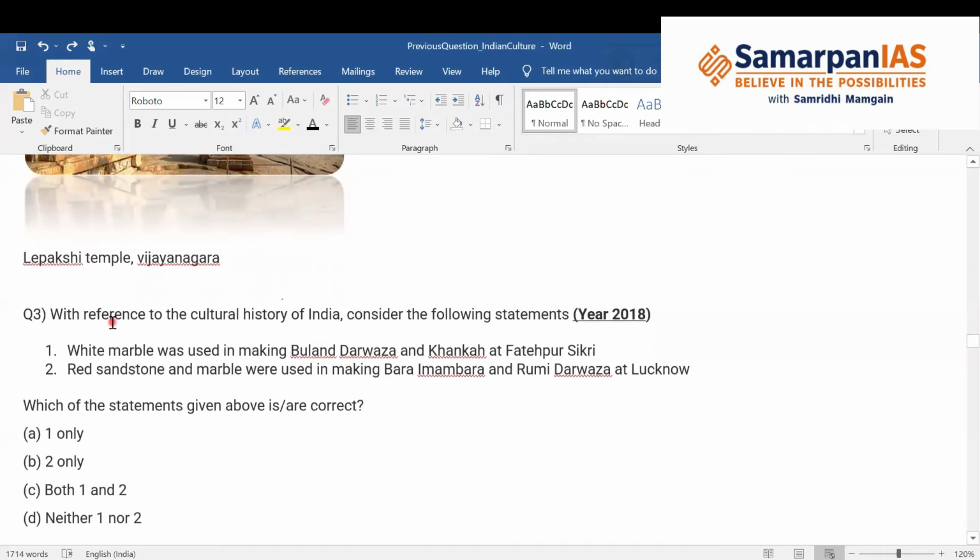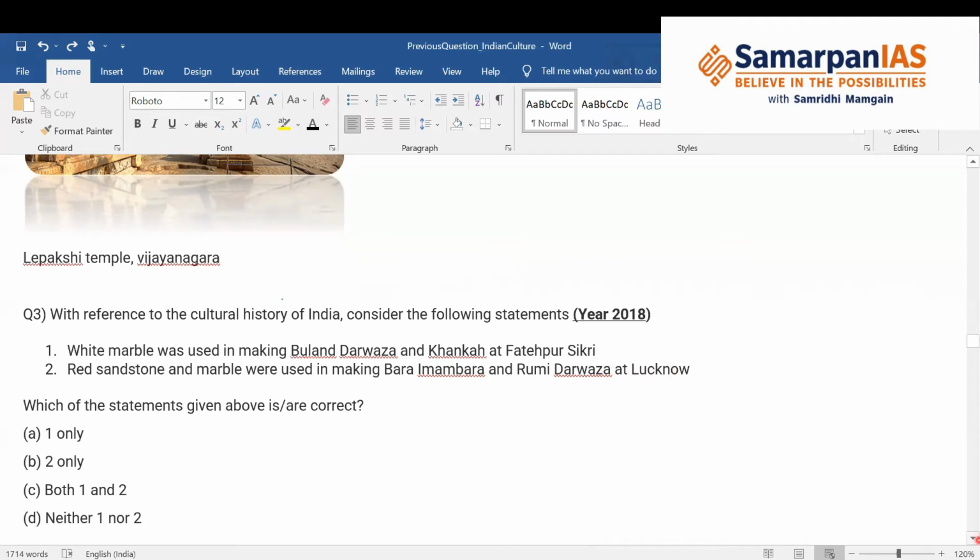Now coming to the next question. With reference to the cultural history of India, consider the following statements. This question was asked in 2018. So what are the statements? First, white marble was used in making Buland Darwaza and Khanqah at Fatehpur Sikri. And second, red sandstone and marble were used in the making of Bada Imambara and Rumi Darwaza at Lucknow.